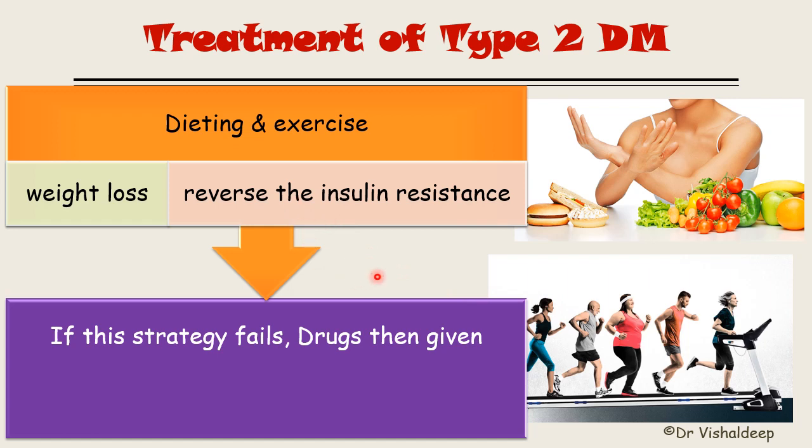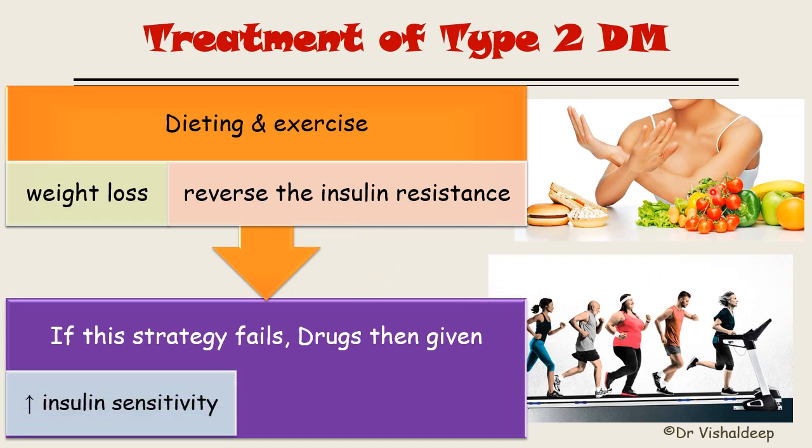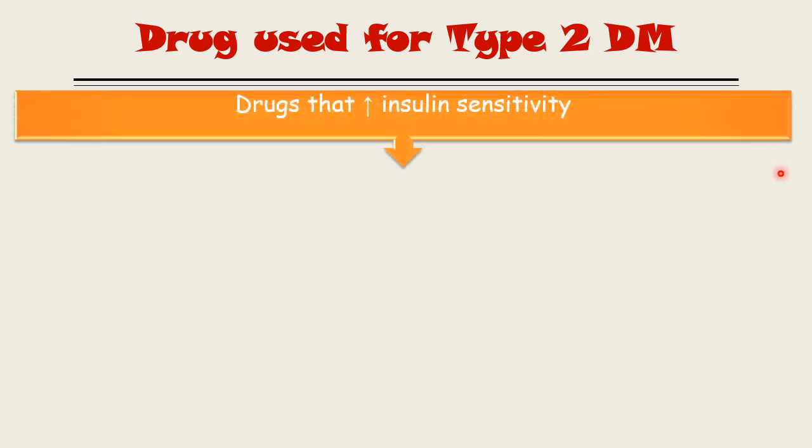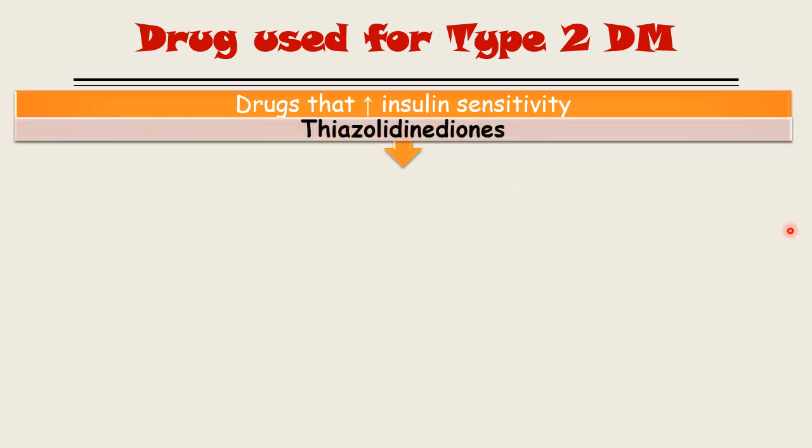If this strategy fails, then drugs can be introduced. So which type of drug can be given? The drugs that increase the insulin sensitivity or stimulate an increased amount of insulin secretion from the pancreas. What are the drugs used for type 2 diabetes mellitus? One class of drug that causes increased insulin sensitivity is the thiazolidinediones.